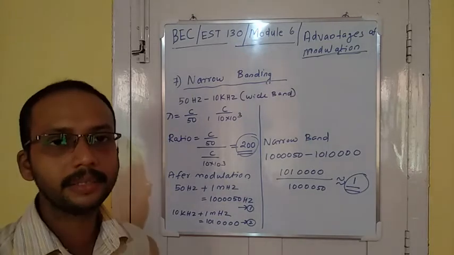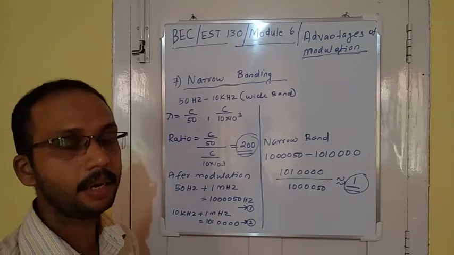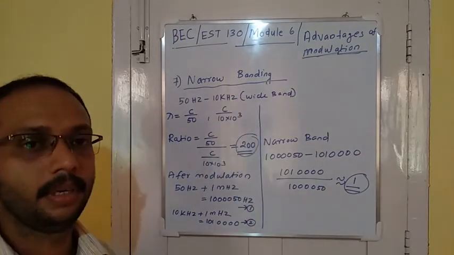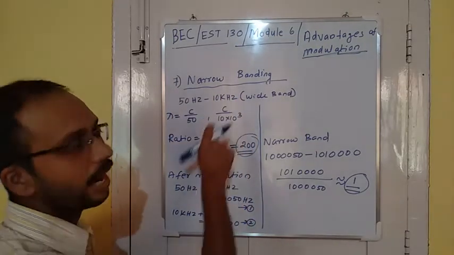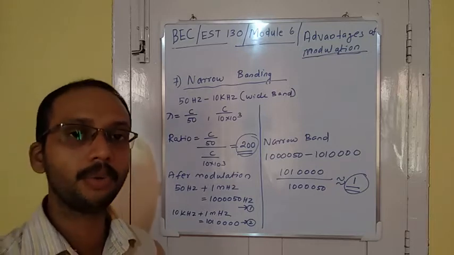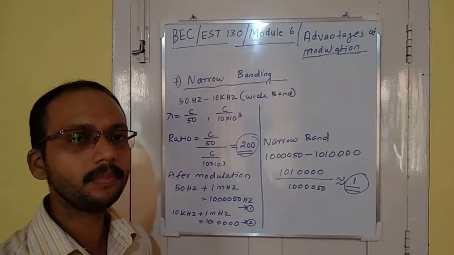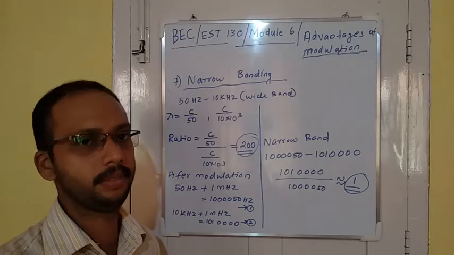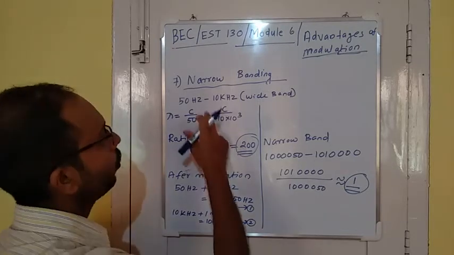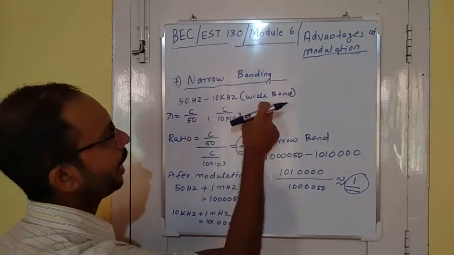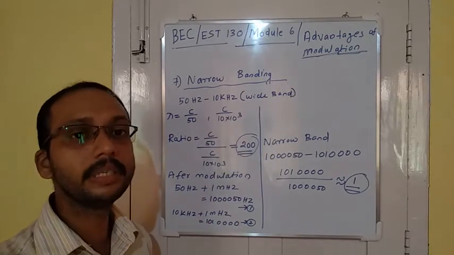We can say that there is a single antenna which can transmit a wide range of frequencies. From this wide range, if we calculate the wavelength, the wavelength may vary. So we cannot transmit this wide band using the same antenna.